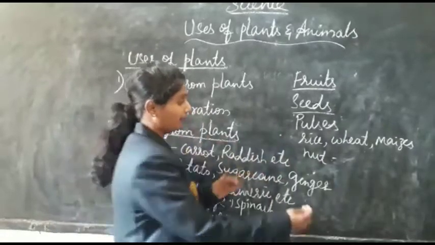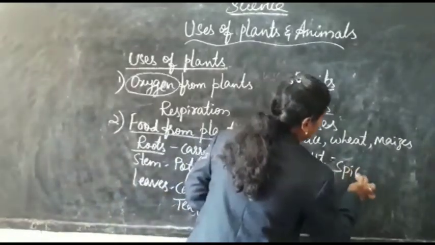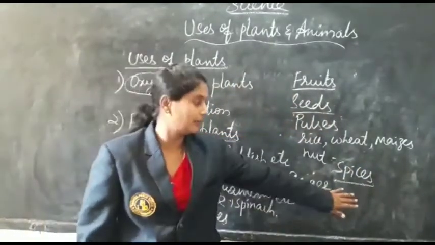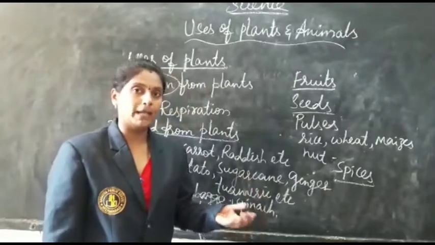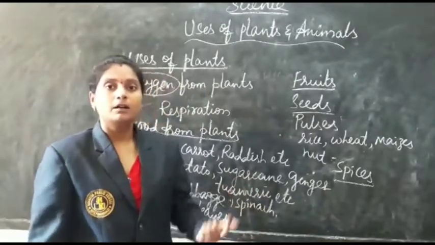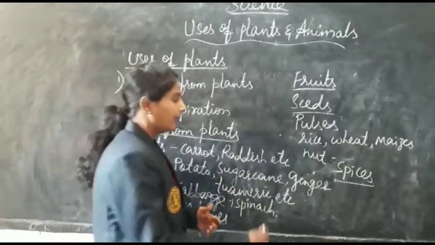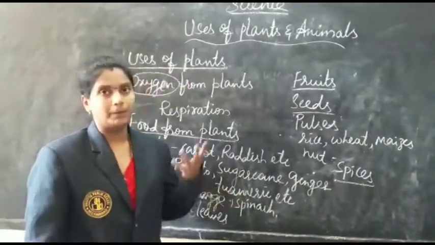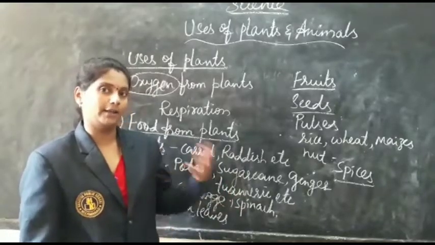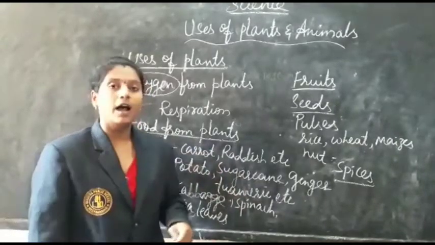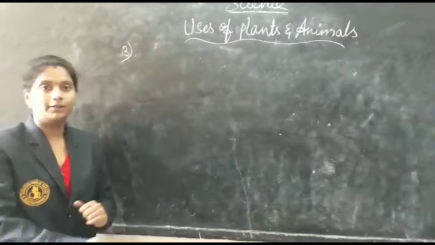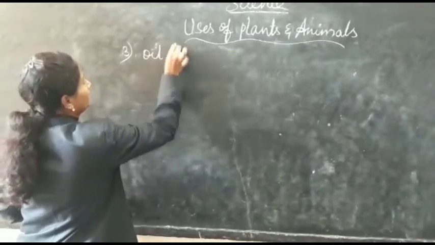And apart from these, we also have some spices. Some trees or plants act as spices like bay leaf, cinnamon, cloves, etc., which are used in the preparation of many food items, adding additional taste to the food. And they also have some medicinal value.